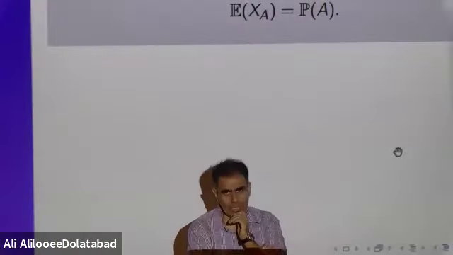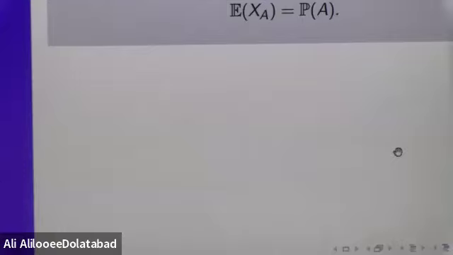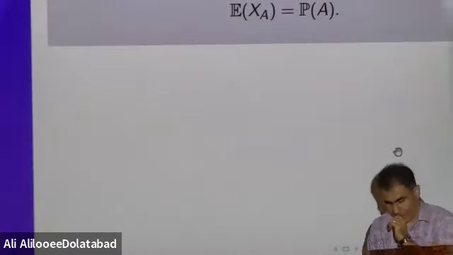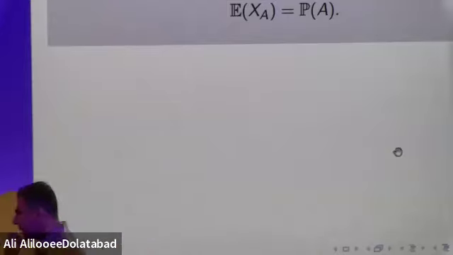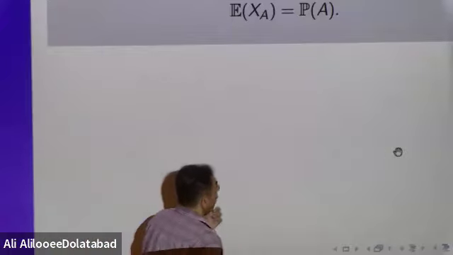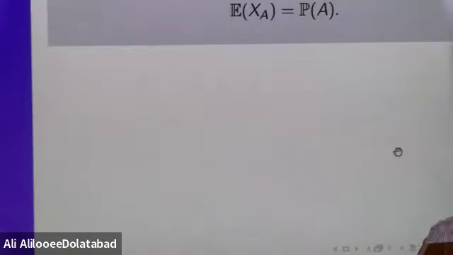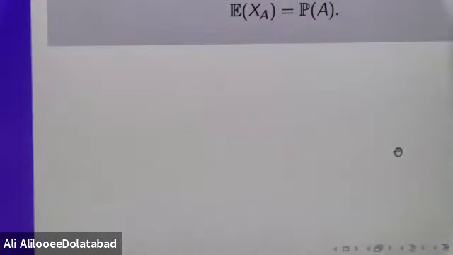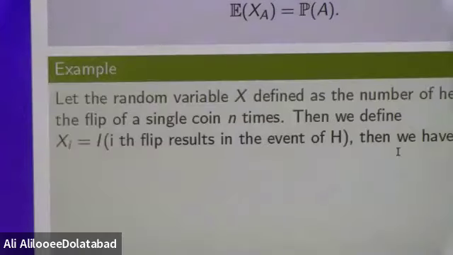A little bit tricky, I understand, because as you can see, it's a little bit theoretical. I remember the first time that I saw this, I was an undergrad, and it was strange to me. The only thing that we are saying here is that if you use the indicator function to define a random variable, then the expectation of this random variable is the same as the probability of A. Okay, so let's see one example, because I don't want to make it too theoretical.